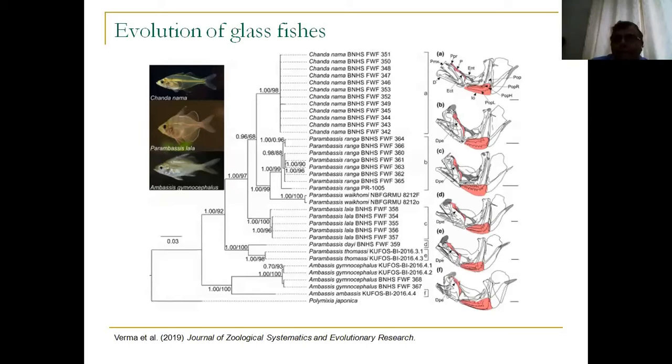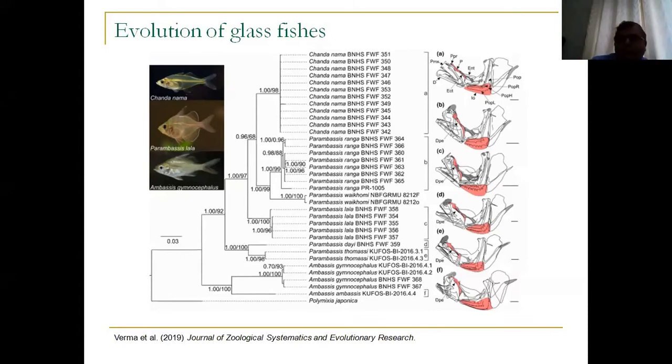In India, we have one very interesting genus called Chanda, and it is monotypic. So there is only one species, Chanda nama, and then we have other species under Parambasis. So we have Parambasis ranga, Vaikomai, Lala, Dei, Thomasi, and so on and so forth. And then we have others like some marine fishes as well in this group. Now, interestingly, for a long time, and even today, people still believe that Chanda is a quite distinct monotypic genus.